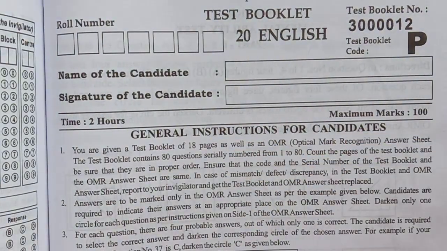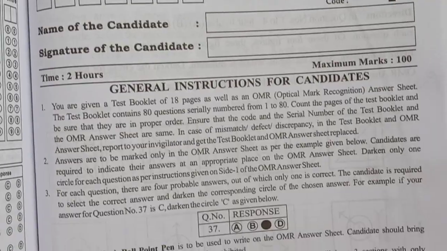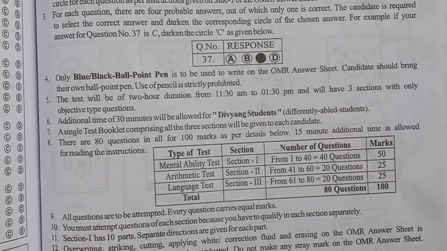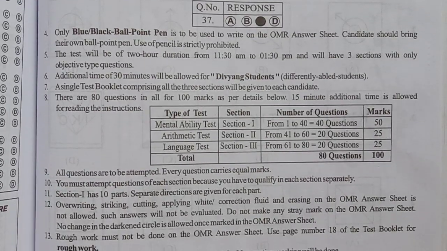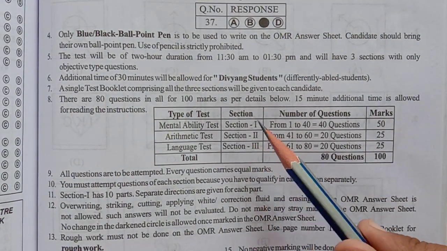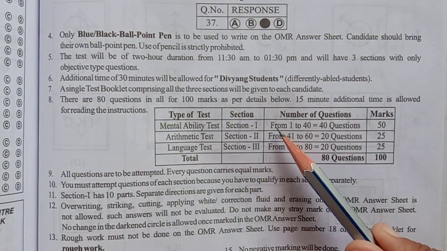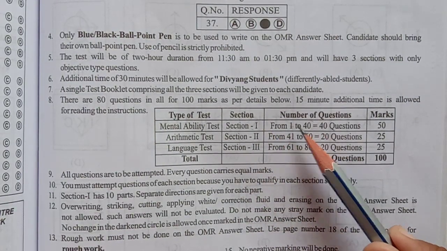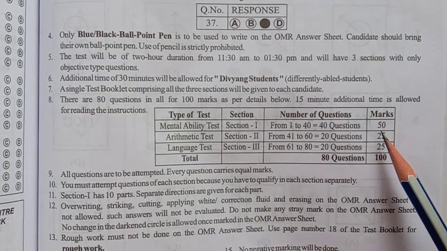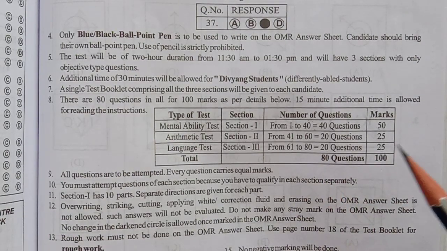They have given your complete general instructions in this page, and how to give the response also they have given for students. And total how many marks are there, that also they have given. This thing you have to remember, section 1, section 2 and section 3, total 3 sections are there. In the first section, question number 1 to 40, 40 questions, and total marks is 50 marks. Each question carries 1.25 marks, that you have to remember.